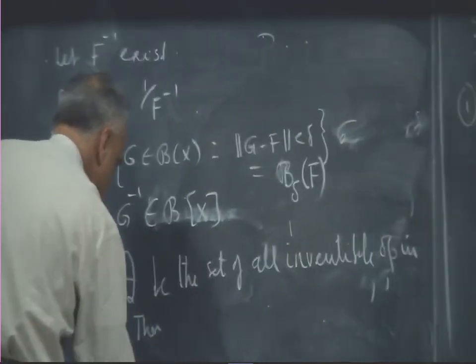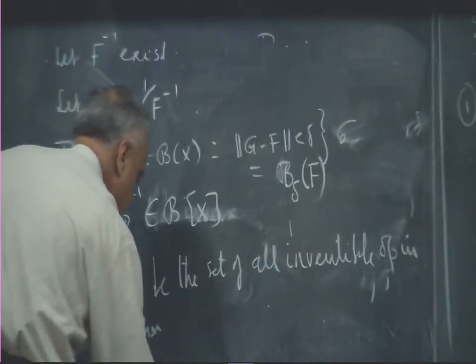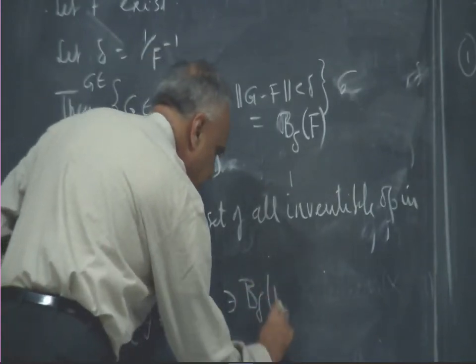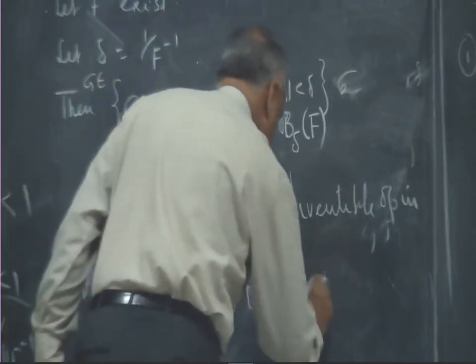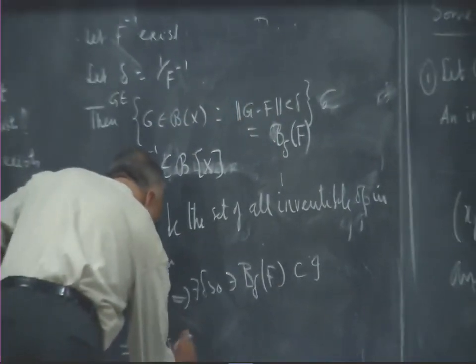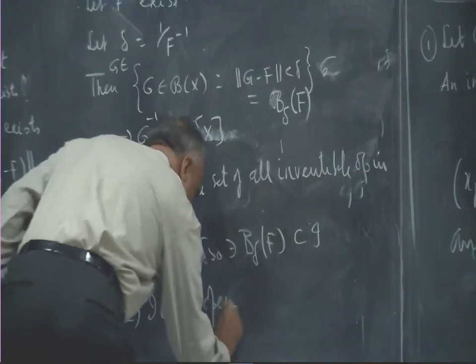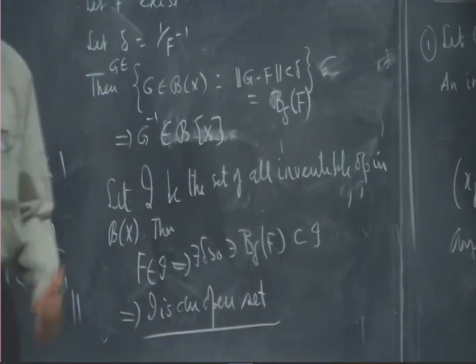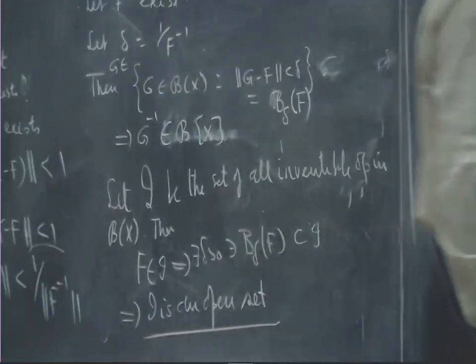Then F belongs to I implies there exists a delta positive such that B delta F belongs to I, which implies I is an open set. So the set of all invertible operators is an open set.